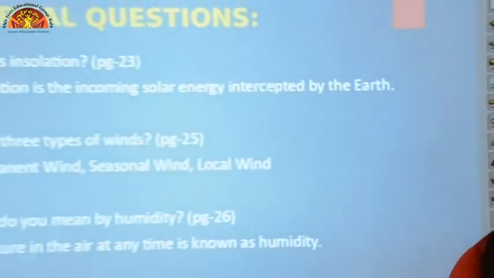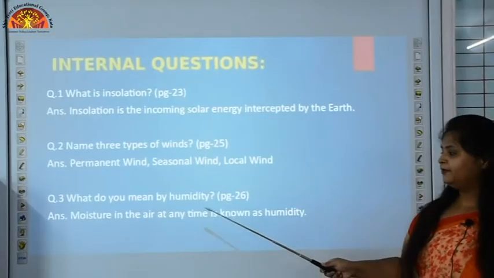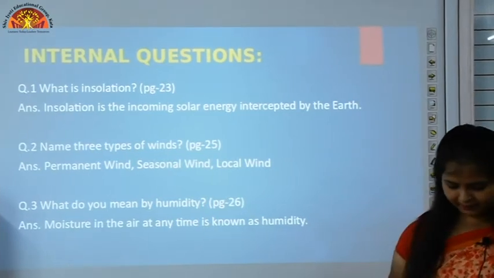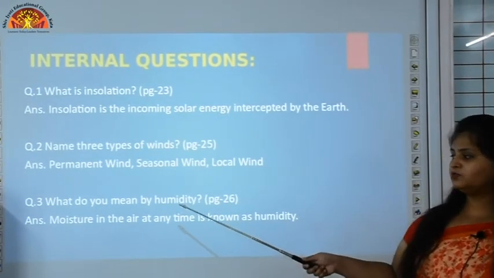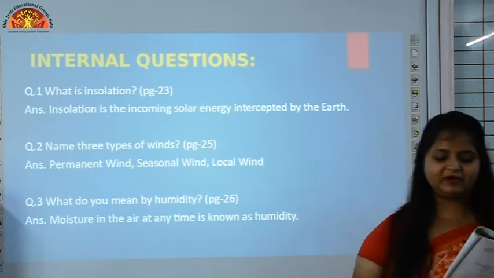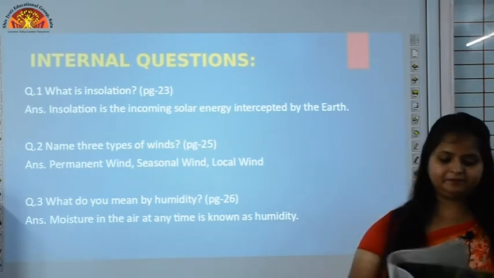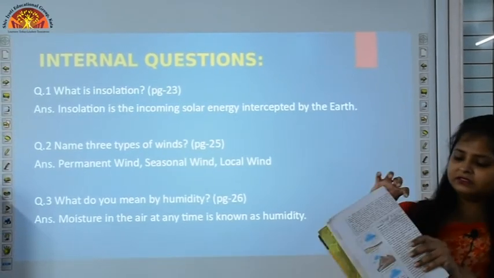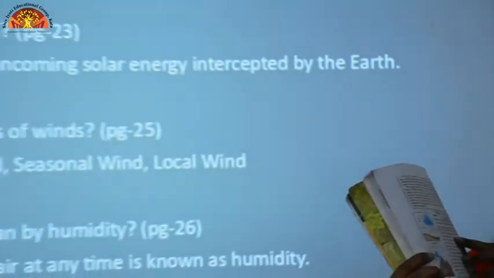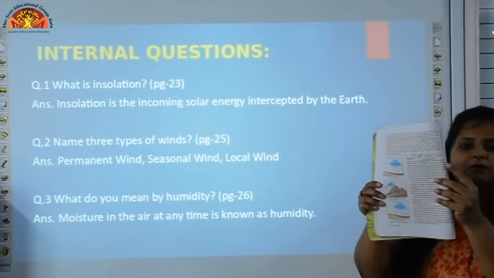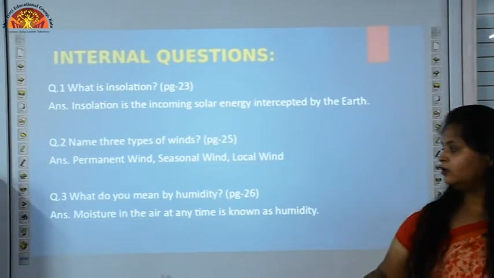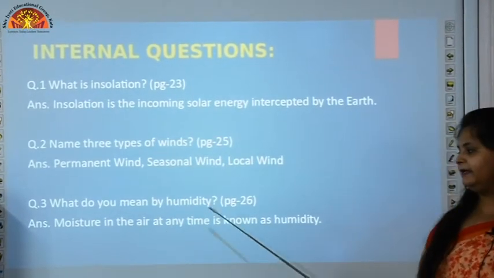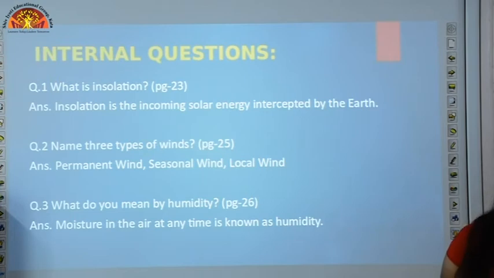Now question number 3. What do you mean by humidity? Open page number 26. Write down this question and you will find this answer in the second line, in the moisture paragraph. See, moisture has been written here, the last word in the second line. From moisture till humidity you have to mark. Your answer is: moisture in the air at any time is known as humidity.